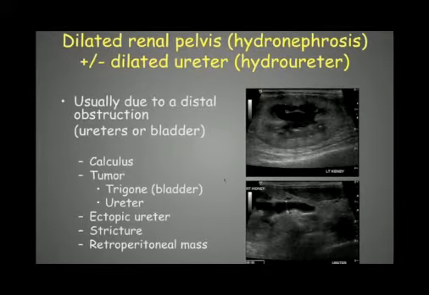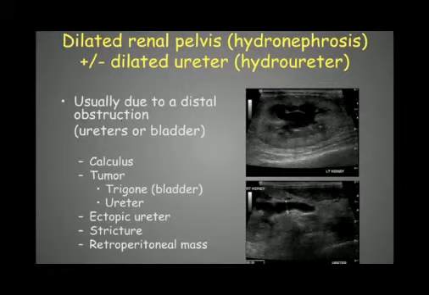We can have very severe dilation of the renal pelvis, so that's what we will call hydronephrosis, and sometimes the ureter will also be dilated and filled with fluid, well, urine, so it will be hydroureter as well. Usually it will be due to a distal obstruction of the ureter, so either of the ureter itself or of the entrance of the ureter into the bladder.